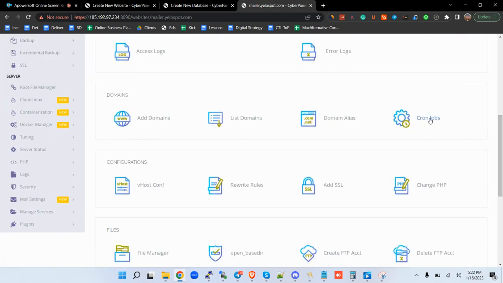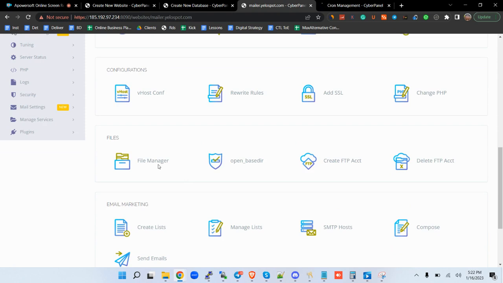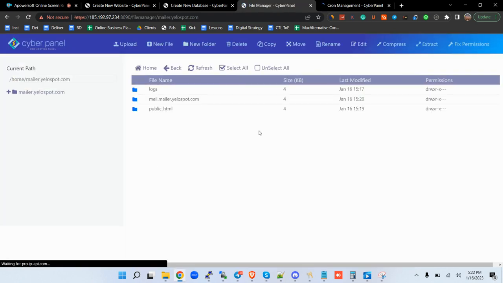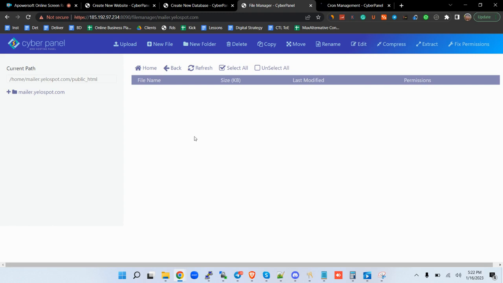You scroll down. Let me open the cron jobs. We will add some cron jobs. And then you come to file manager. You come to public HTML. So this is where you're going to upload the Mailwizz file.